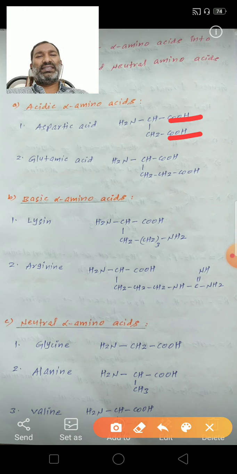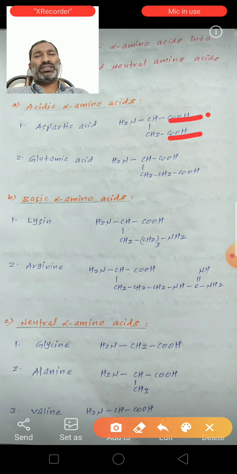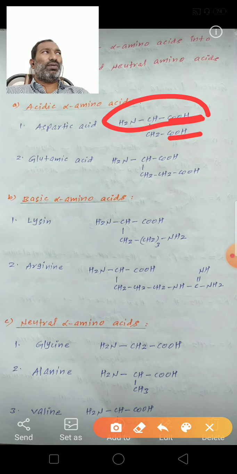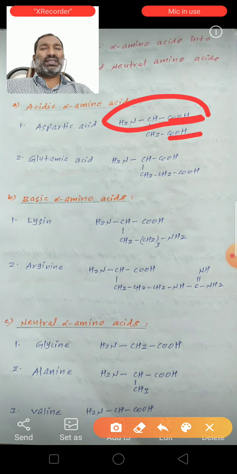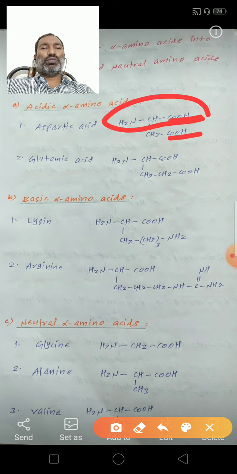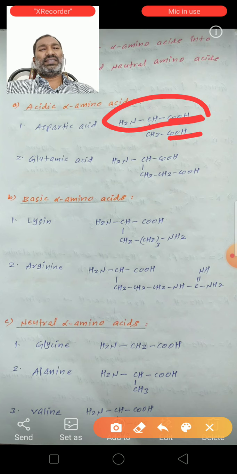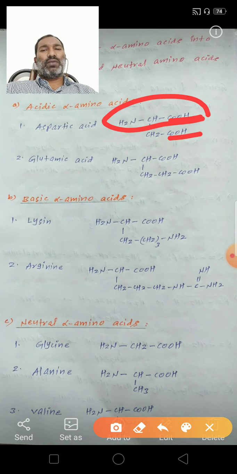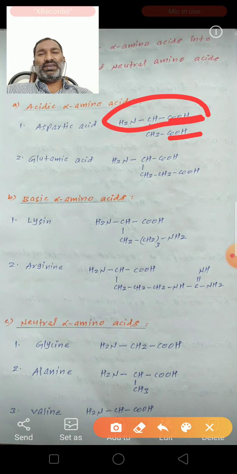If it contains one COOH and one NH2 group, it is a neutral amino acid. But this aspartic acid contains two carboxylic acid groups, two COOH groups. So it behaves with an acidic nature. So it is an acidic alpha amino acid. See one more example,